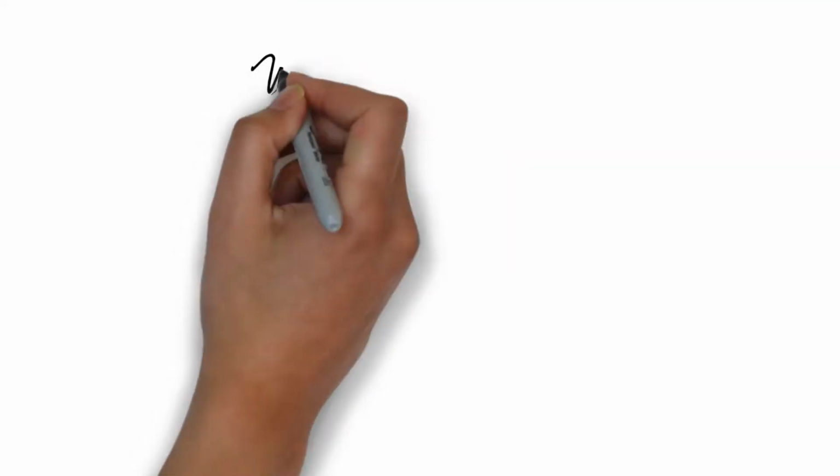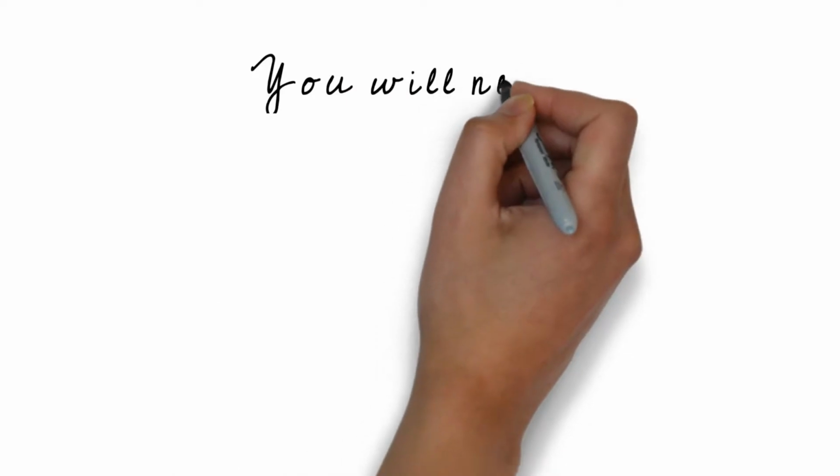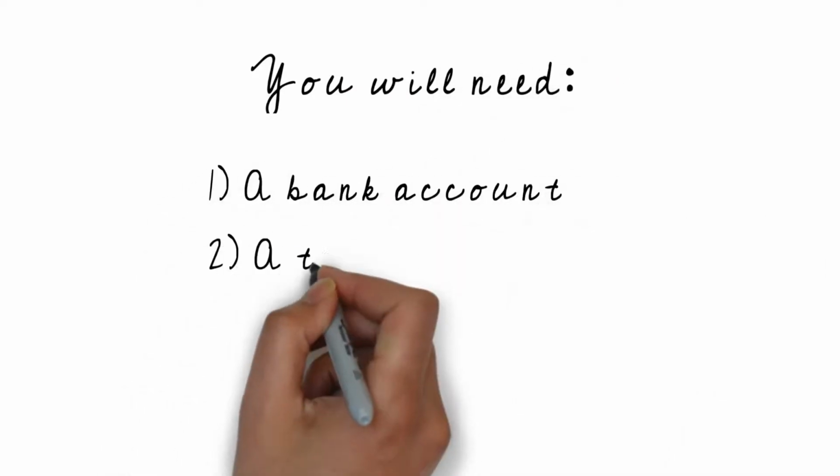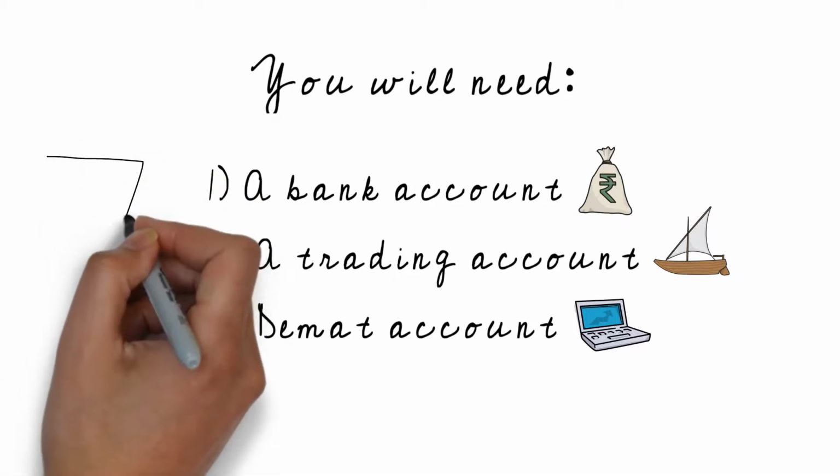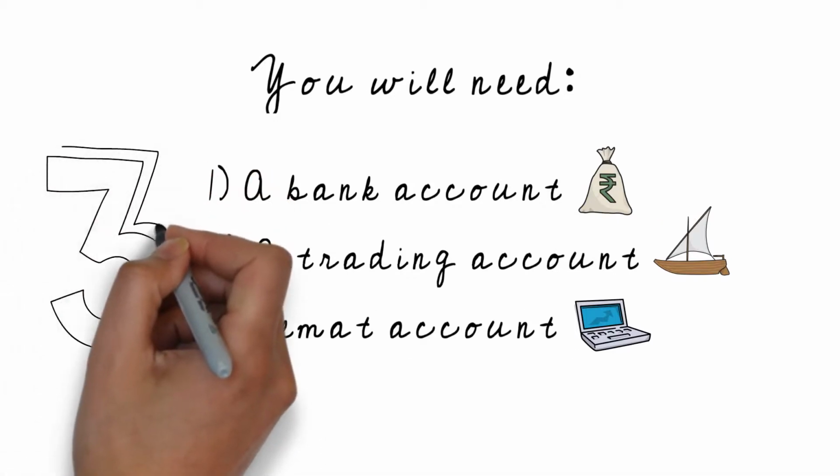To start investing with the internet in place, you merely need three things: a bank account, a trading account, and a DEMAT account. A bank account because you would need your money, a trading account to allow you to trade and invest money in a company, and a DEMAT account to store the stocks that you buy in digital form. Most of the banks today have started offering a 3-in-1 account, with all three accounts encompassed within your bank account.